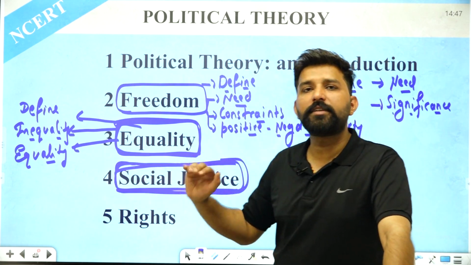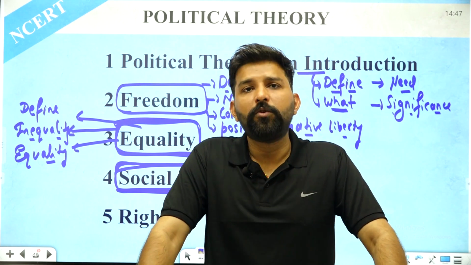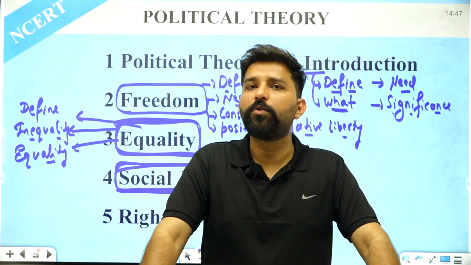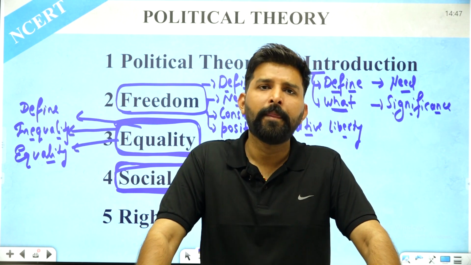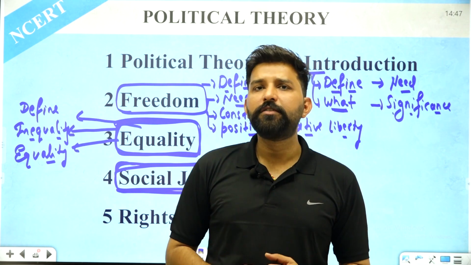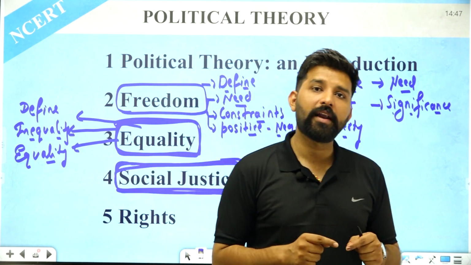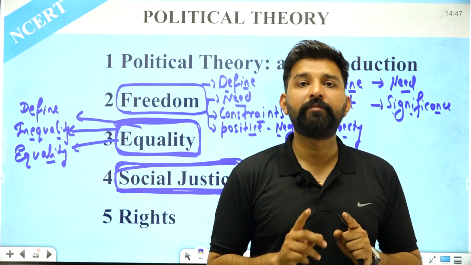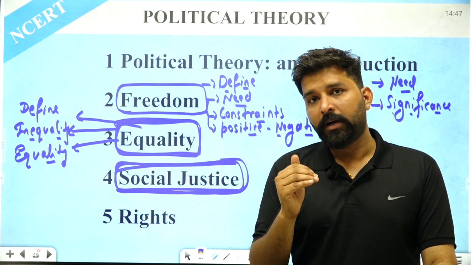After understanding justice, we will come to the concept of social justice. Now, if you look at discrimination, there can be two types. The first is discrimination at the individual level. Discrimination at the individual level does not have a major impact, but discrimination at the social level has a major impact on society, and due to this some communities in the society move further.